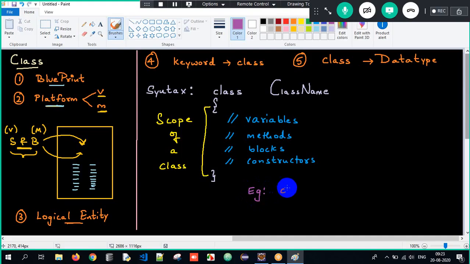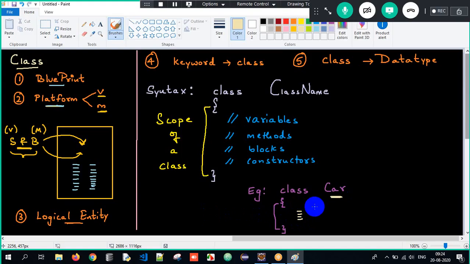If I create a class, and what is the class name? I'll create the class name as car. Open curly braces, close curly braces. This is the scope of the car class. So what is the class name I have considered? The class name which I have considered is car here. So now, since the class name is car, it's an object. Car is an object. So all the properties of car, I am storing within the class car.